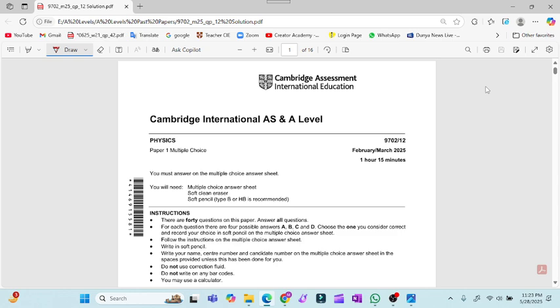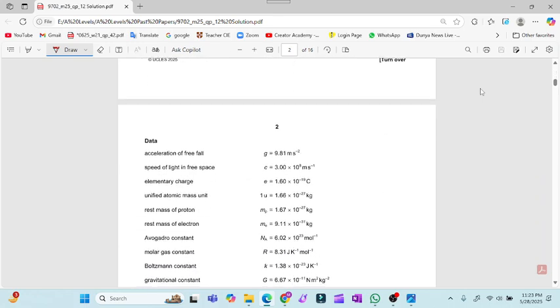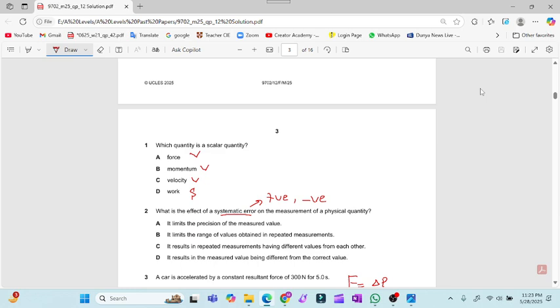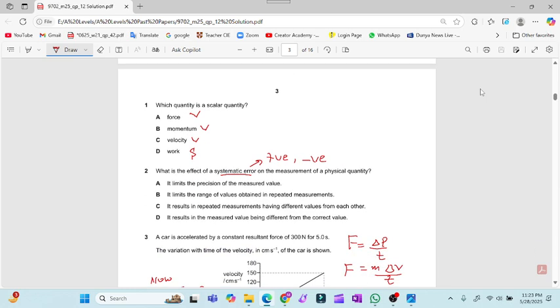So today I will discuss A Levels Physics paper 9702/12 Feb March 2025. So we will start this paper right from question number 1. Question number 1: which quantity is a scalar quantity?